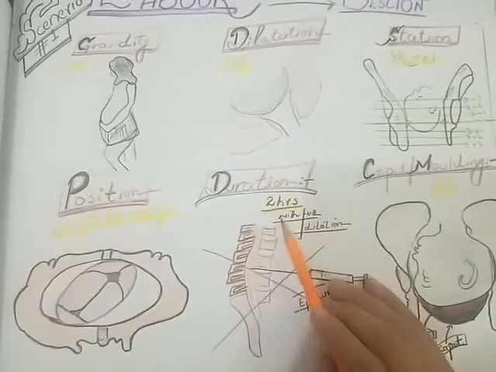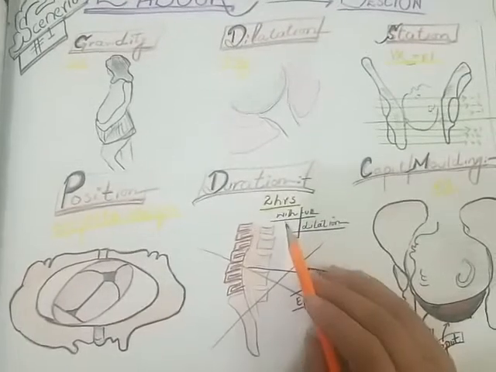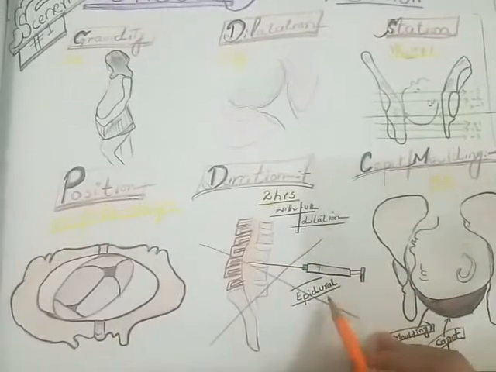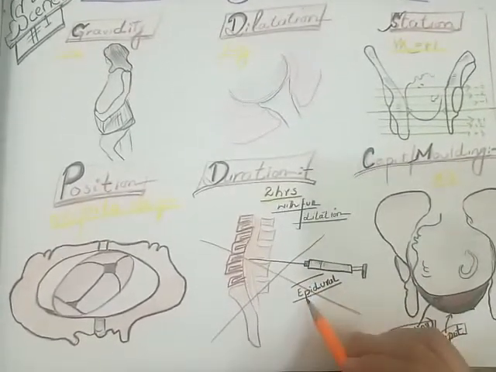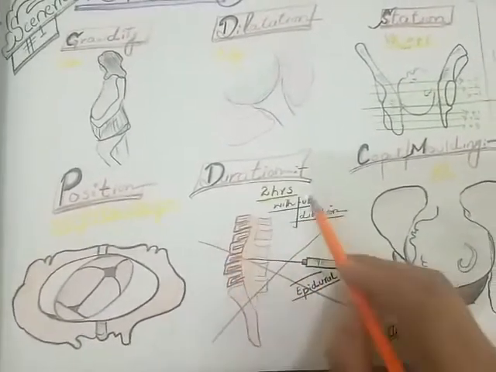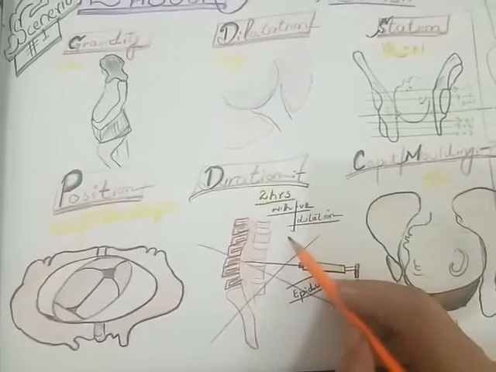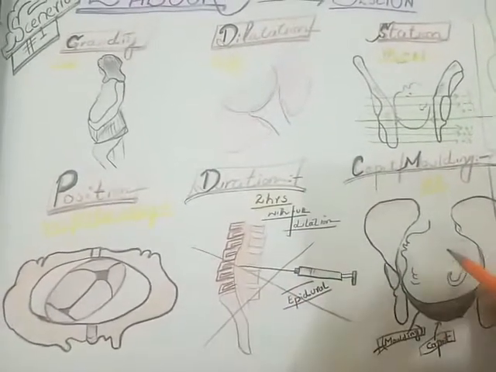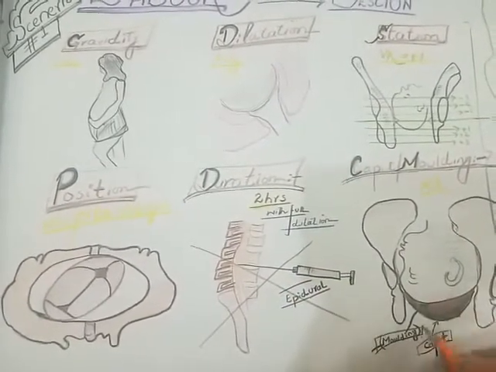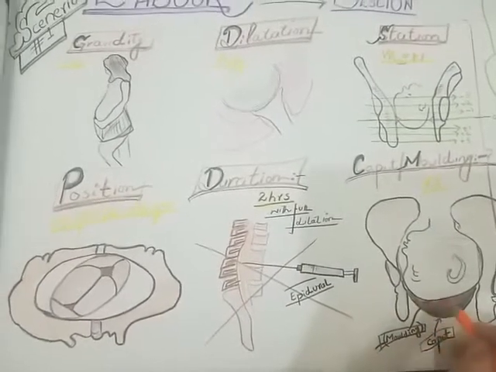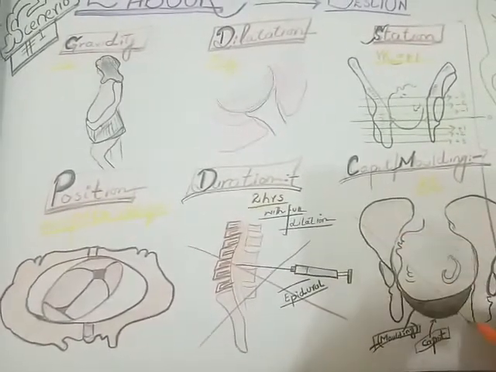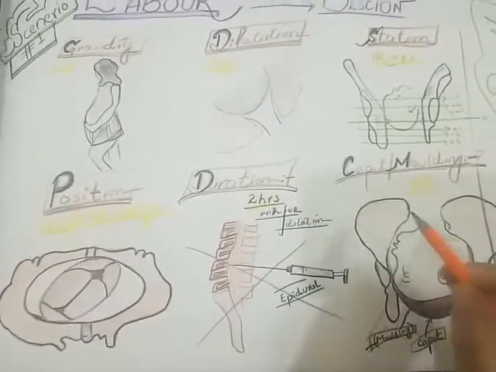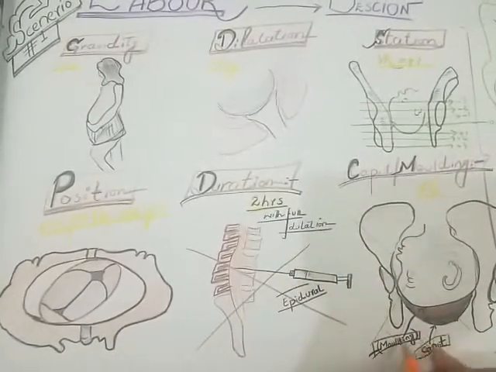Okay, and 2 hours have passed since full dilatation. She is fully dilated for 2 hours, and no epidural has been given, because if epidural has been given in case of the primary, we can wait for about 2 hours. And as far as CTG is concerned, fetal heart rate and CTGs are normal. Now we have to check whether the baby has got molding and caput formation or not. So we would say that there is no molding and no caput formation.